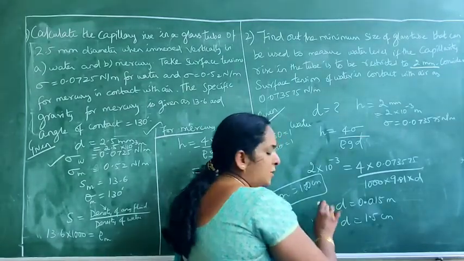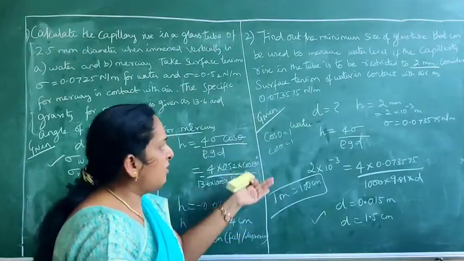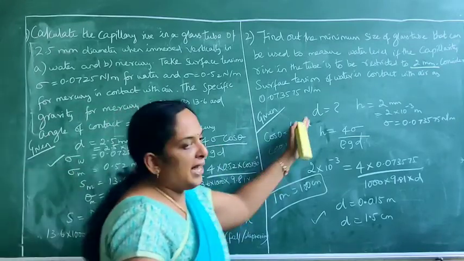Is it clear? Now you could understand that these two problems are a mere substitution, but you have to understand what is asked in the question. Here the capillary rise or fall is asked, whereas here the diameter is asked.